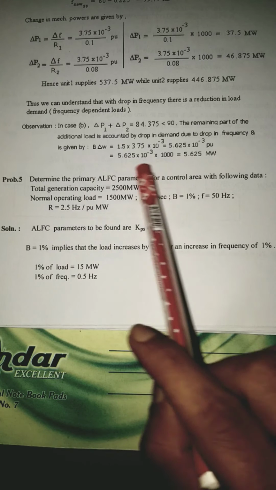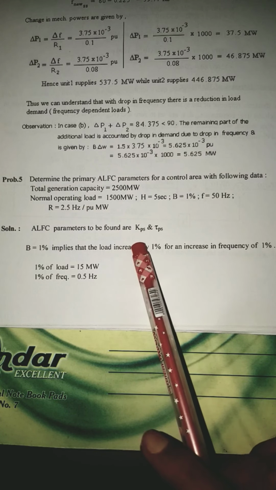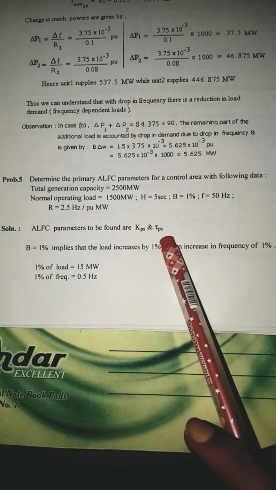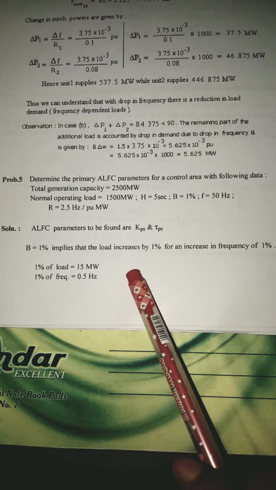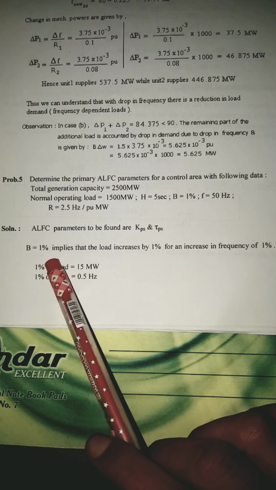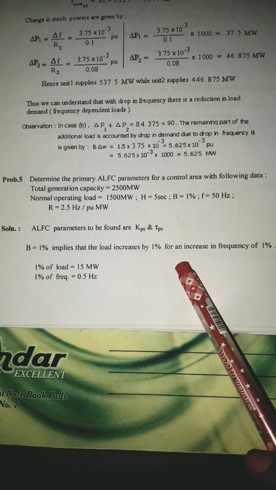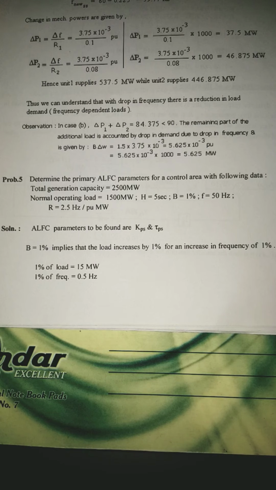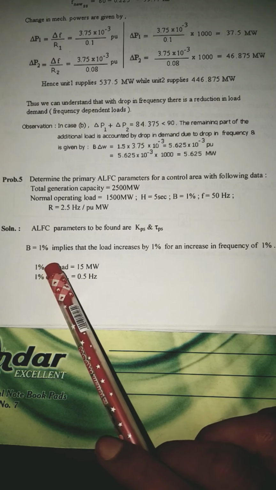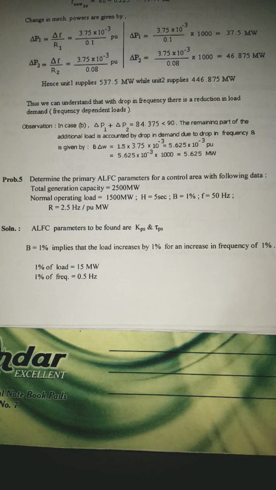So in this problem, if you read the statement, you should understand whenever he is referring to primary ALFC parameters, you are supposed to calculate KPS and tau PS. So the formula is straightforward for KPS and tau PS, but first we'll have to go for some simple conversions here. First, we should understand what B is equal to 1% means. B is equal to 1% implies that the load increases by 1% for an increase in frequency by 1%. So always whenever you talk about B in some percentage of some value, it implies that the load increases by that percentage for an increase in frequency by that particular value.